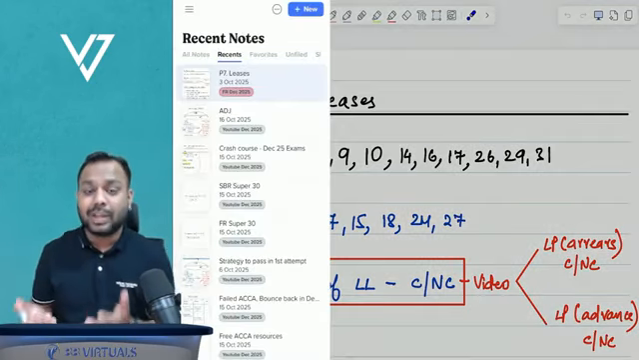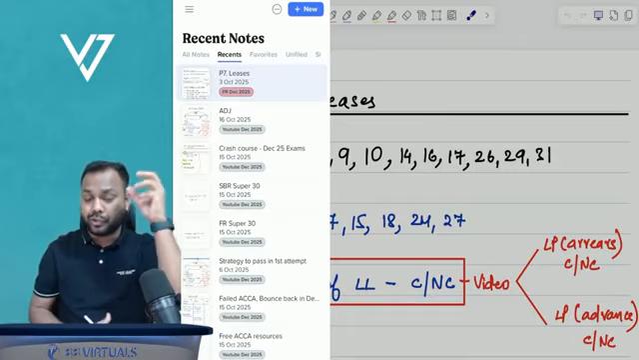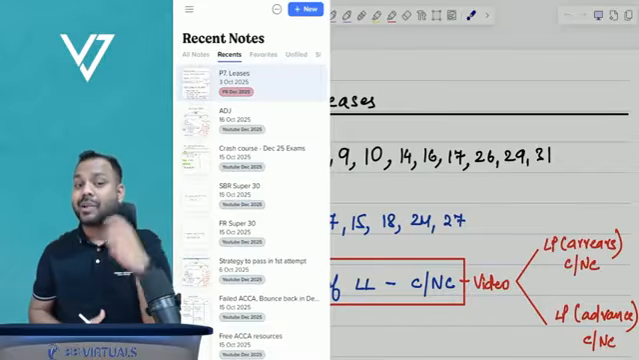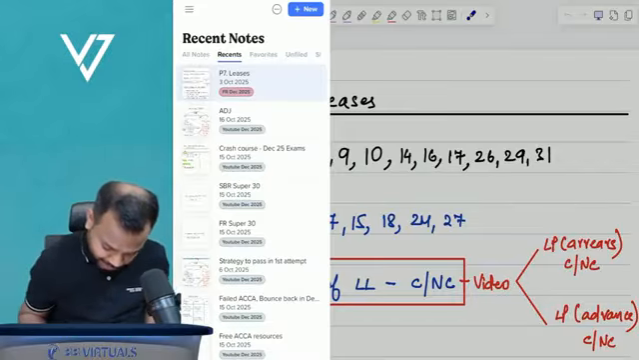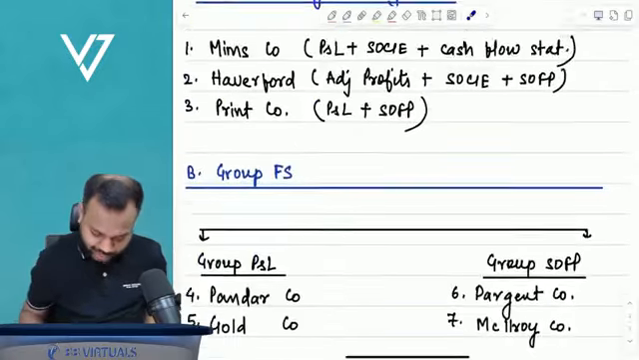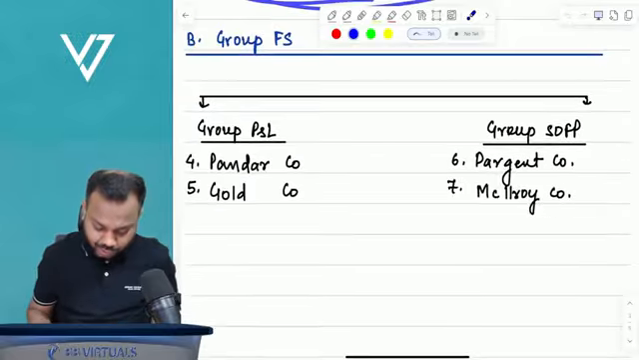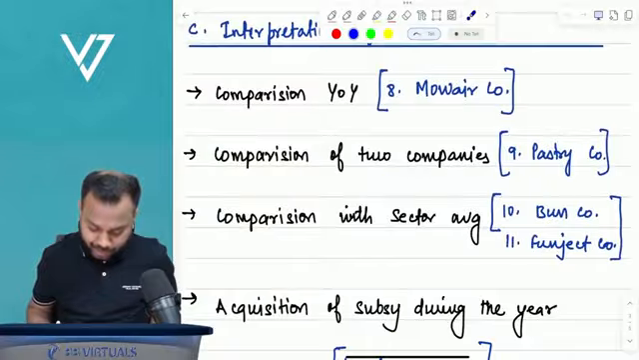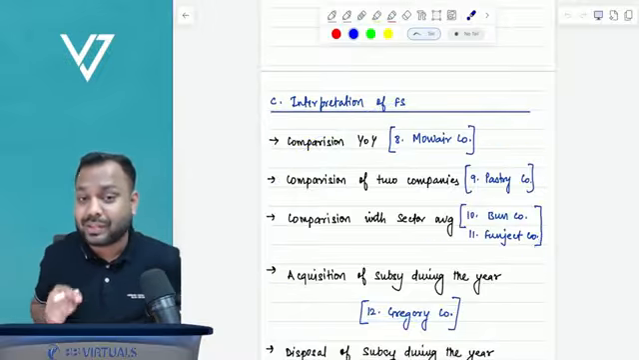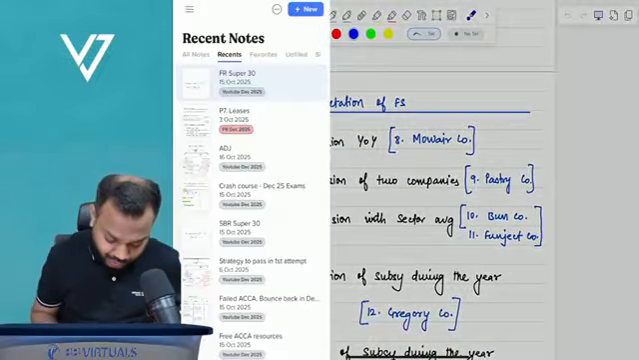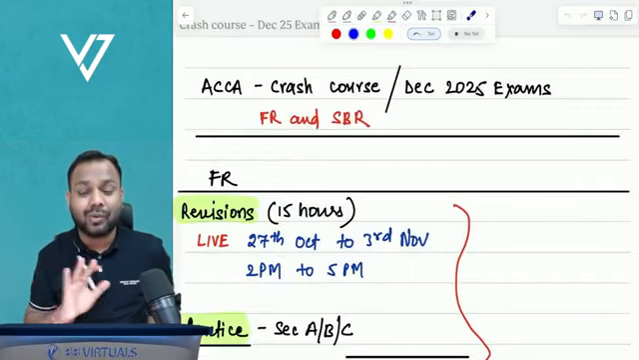What about section B? For section B, similarly, I have already accumulated all the questions of BPP, Kaplan, Study Hub, and I'll be discussing the best questions out of that. So what about section C? I'll show it to you. Section C also, see, I have highlighted already the important questions from preparation. I've highlighted the questions from group FS. I've highlighted the questions from interpretation, right? Everything is already highlighted and we will be discussing these questions. And trust me guys, if you cover up these questions, nothing else is required more than that.